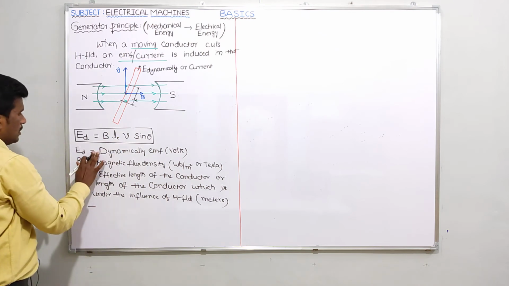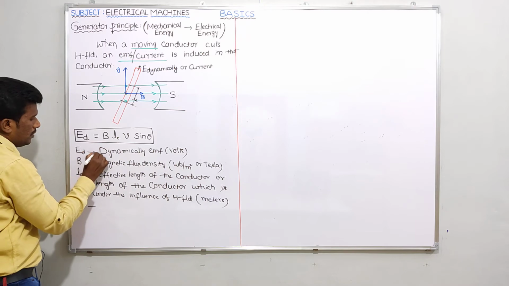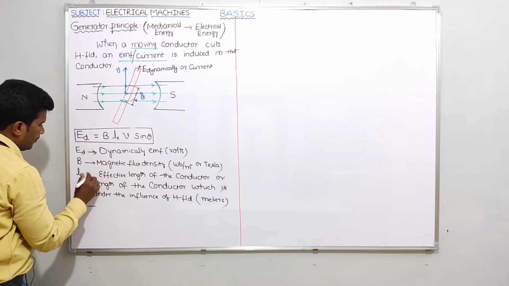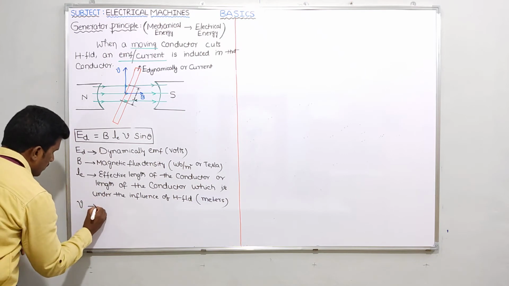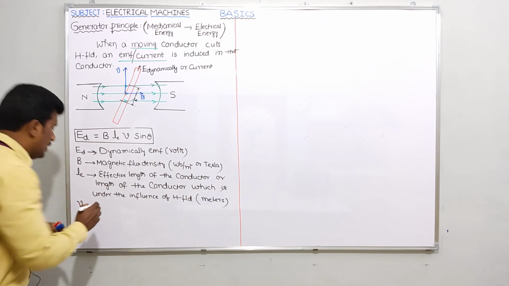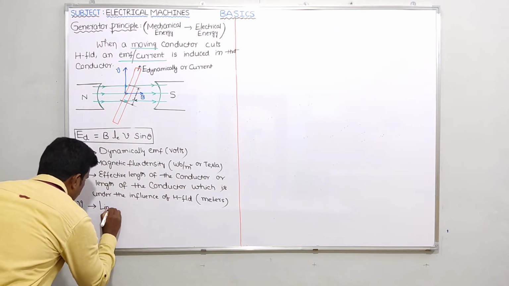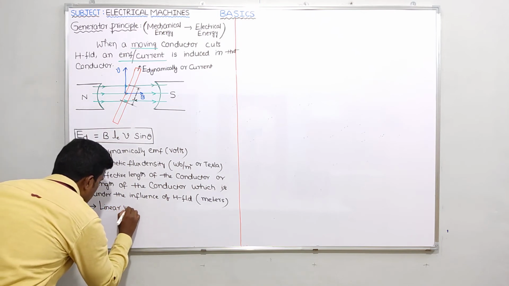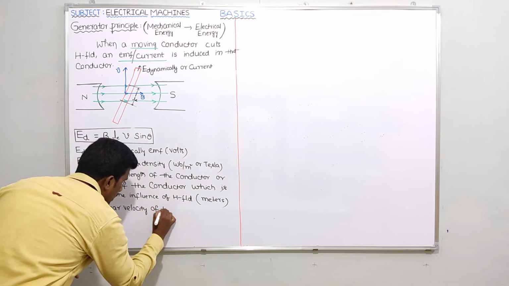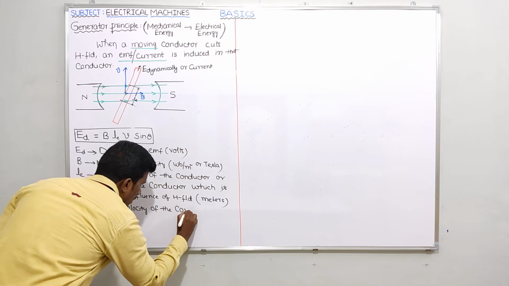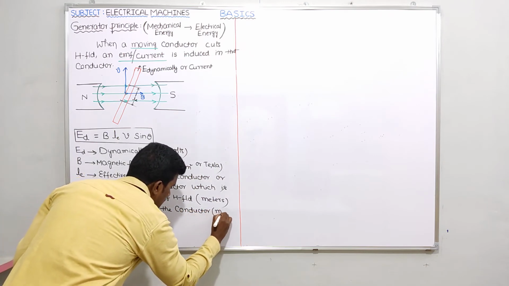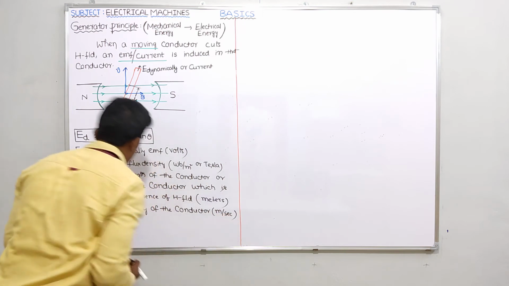Right. Now what about small v, guys? Instead of equal to, let me give arrow marks here, it will be very nice. Small v means the linear velocity of the conductor. Units please: meters per second.